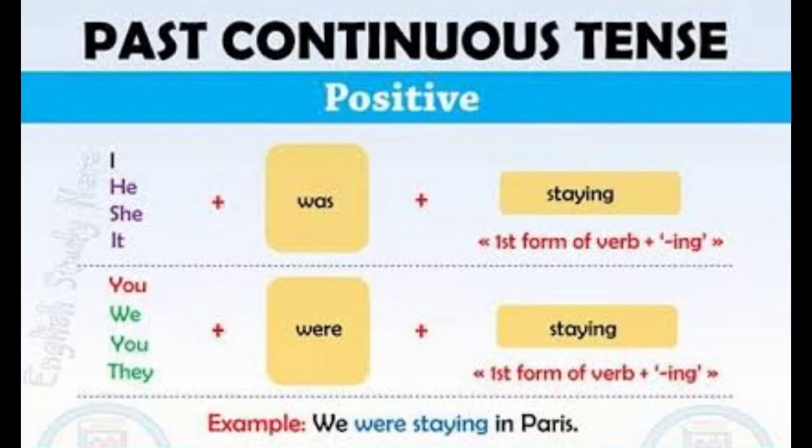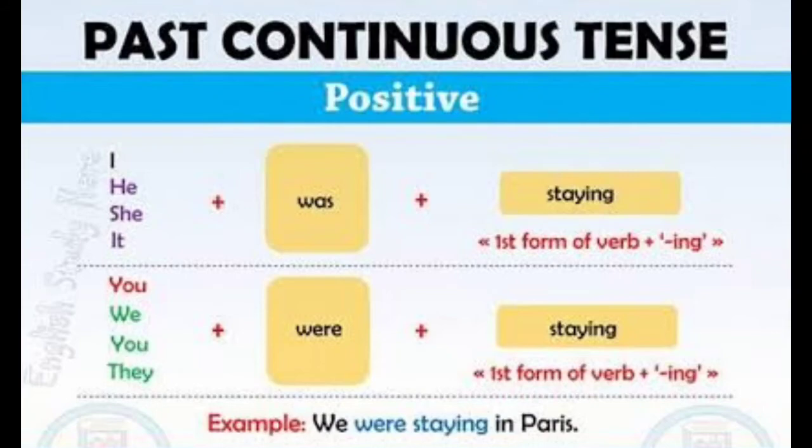So that's all for the positive, negative and interrogative sentences along with the pattern. This is the case for a singular subject. Look at the plural subject forms like you, we, they. We need to use the be form of verb were. So see here, we were staying in Paris. You were staying in Paris. They were staying in Paris. So this is the example for positive sentence in past continuous tense, children.